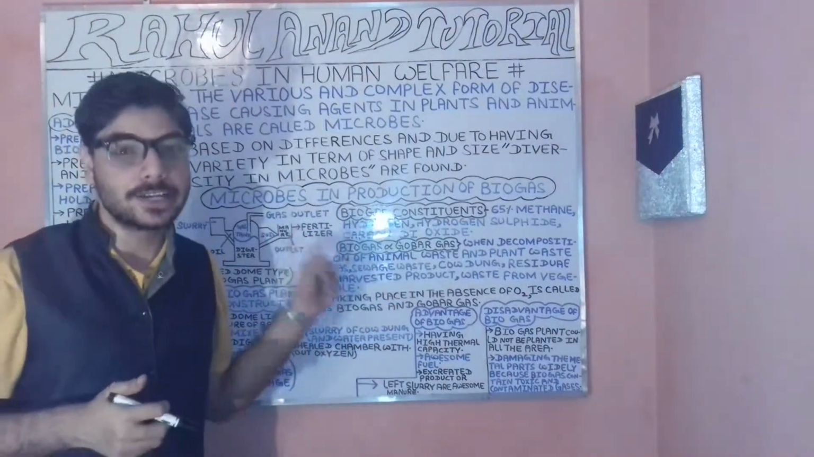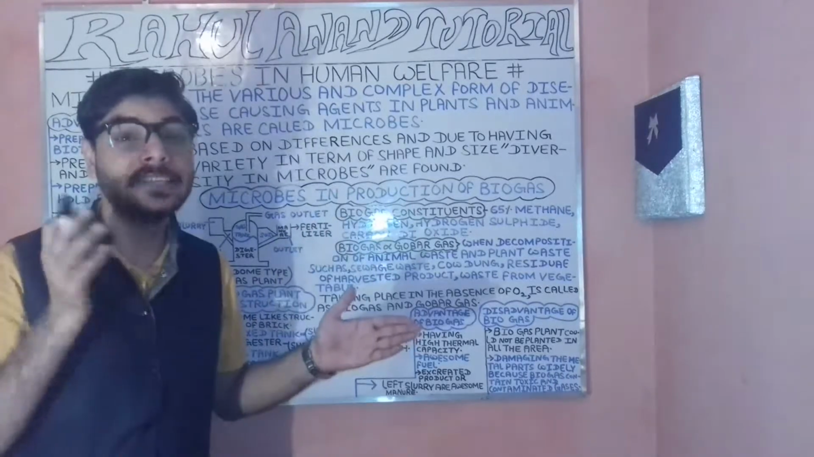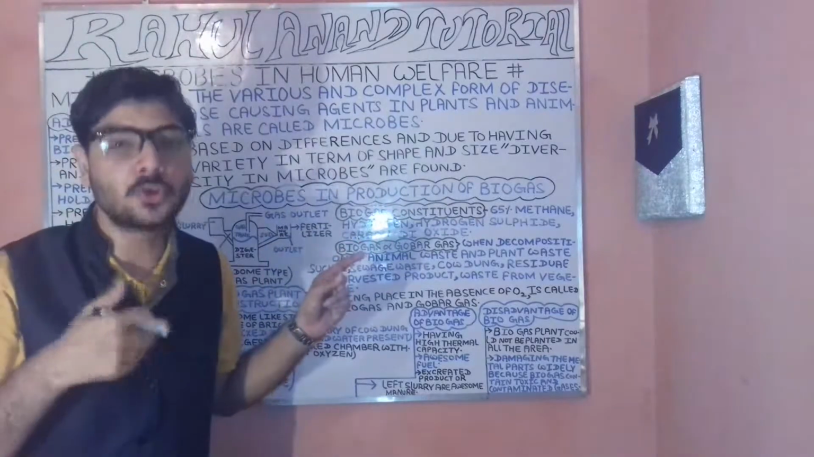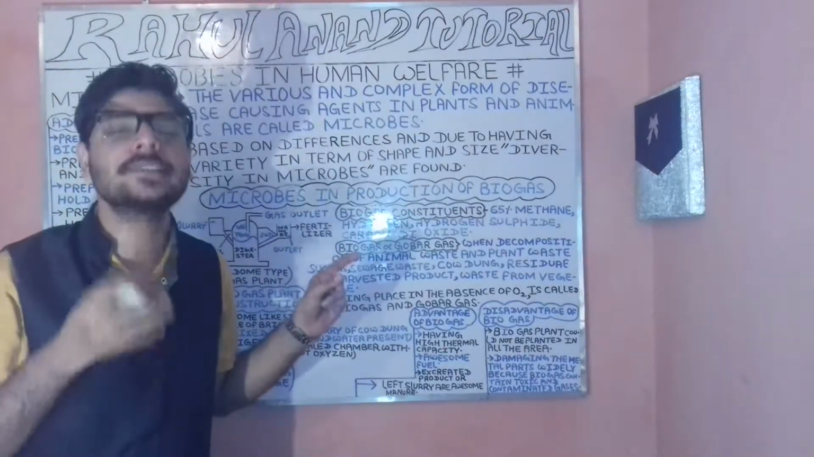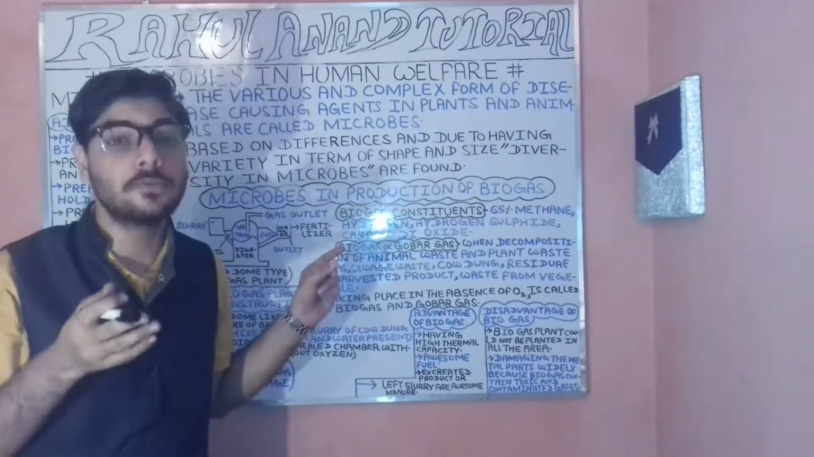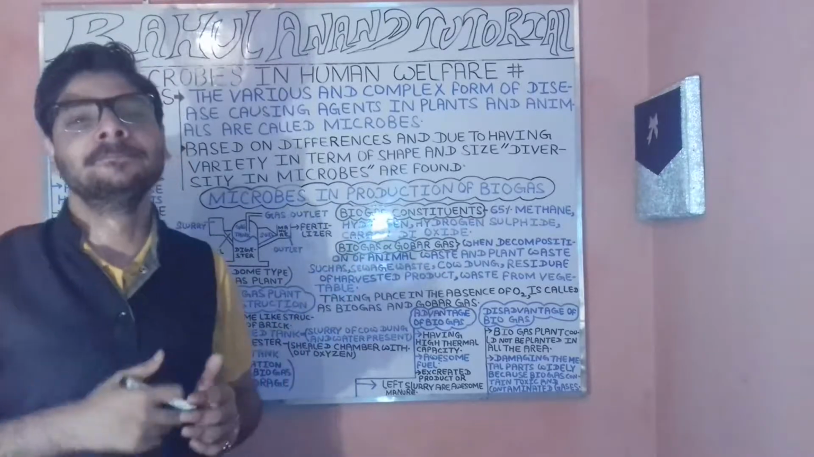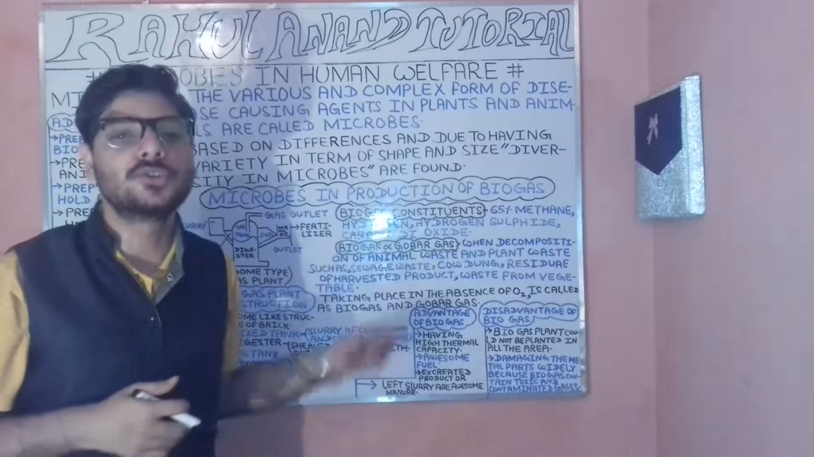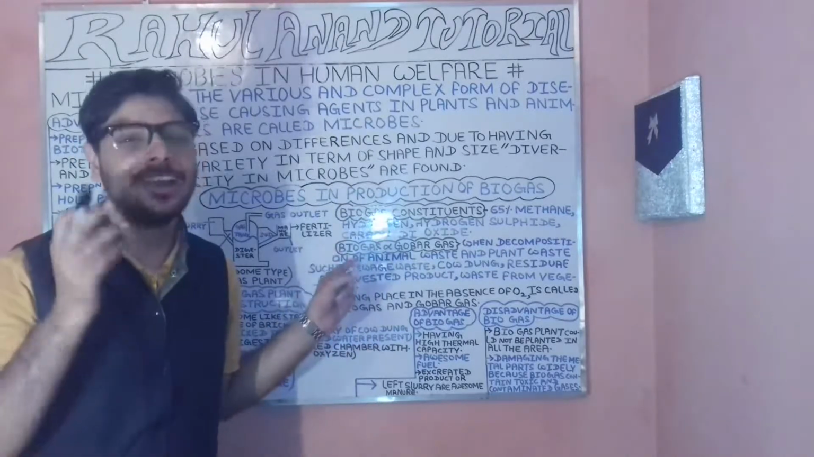Now let's understand about this. In the case of microbes, based on differences we have variation in terms of shape and size. So we have diversity among the microbes.